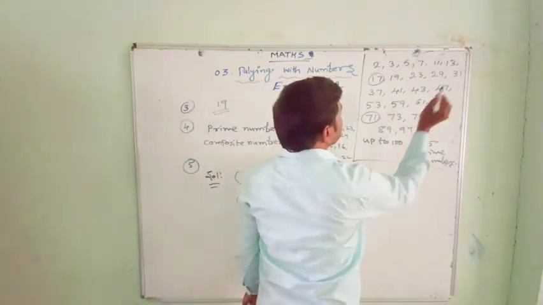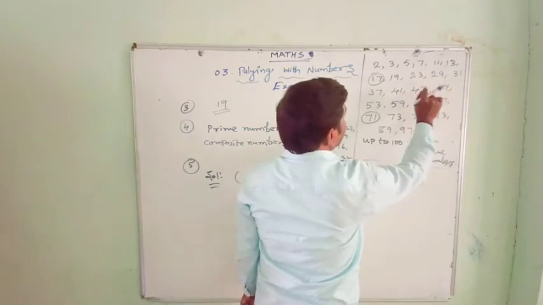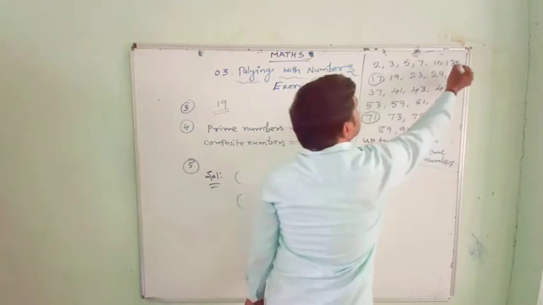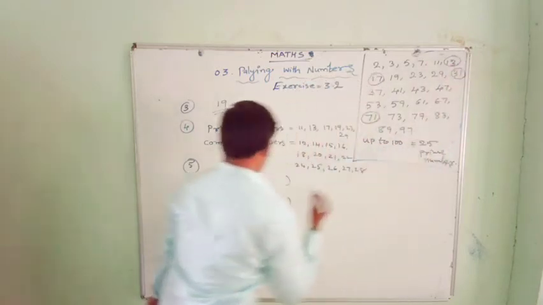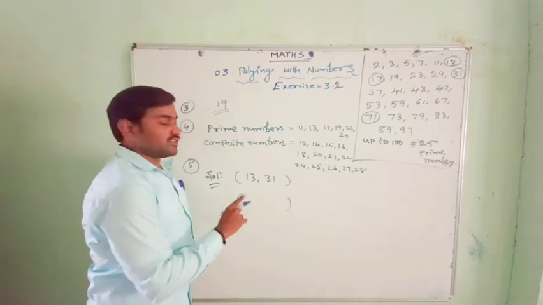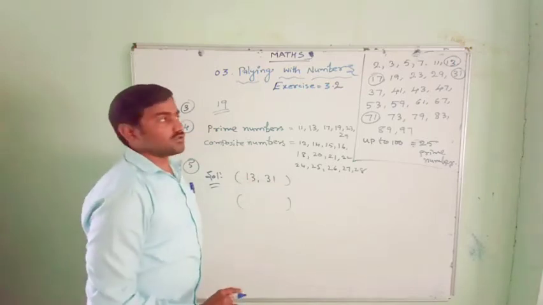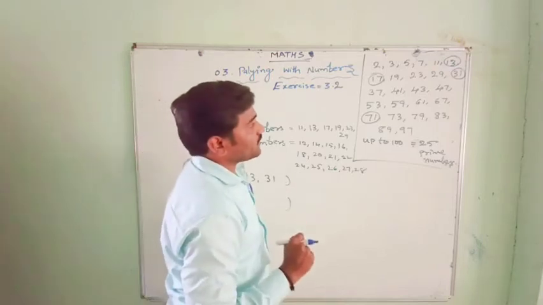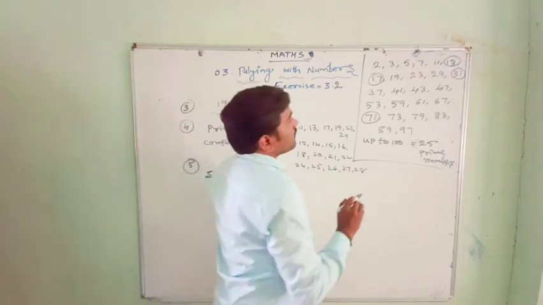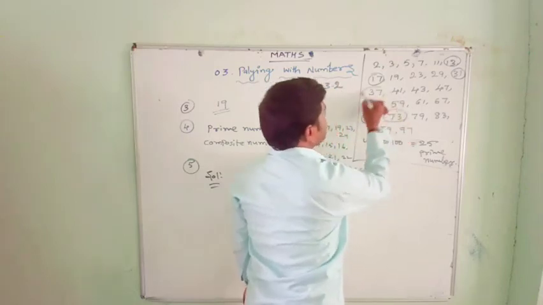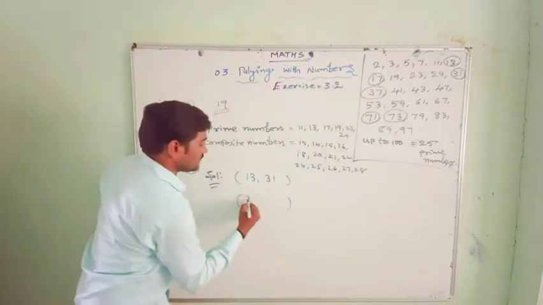Like you see here, any other numbers you can see? They should have 13 and 31. I can see this is 13 and 31. They have the same digits 1 and 3. So again, is there any numbers you can see here? Let us find out. See here 37, 73. 37 and 73. This is enough.